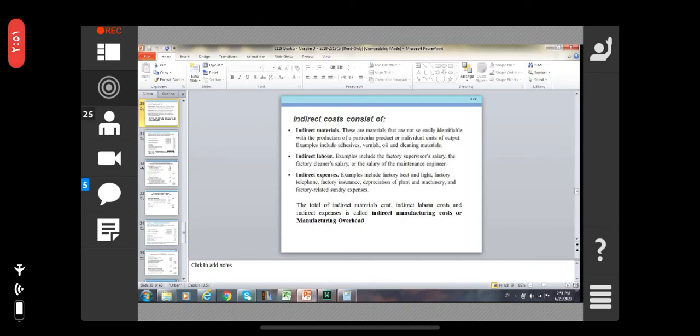Indirect expenses examples include the factory heat and light, factory telephone, factory insurance, depreciation of plant and machinery, and factory related sundry expenses. The total of indirect material cost, indirect labor cost, and indirect expenses is called indirect manufacturing cost or manufacturing overhead.